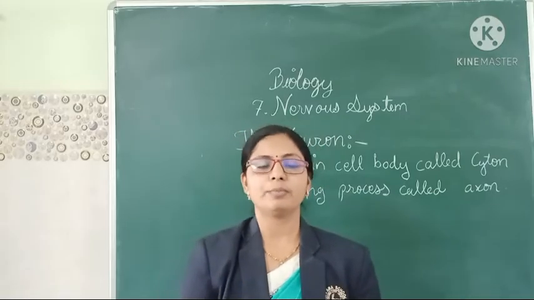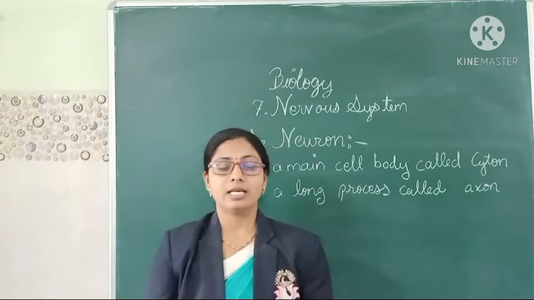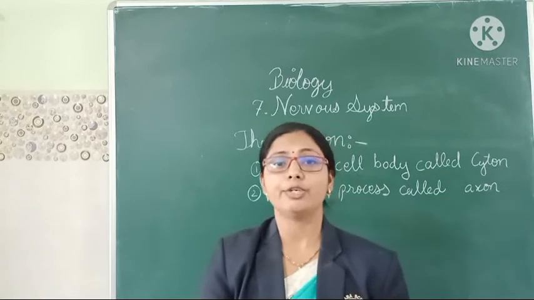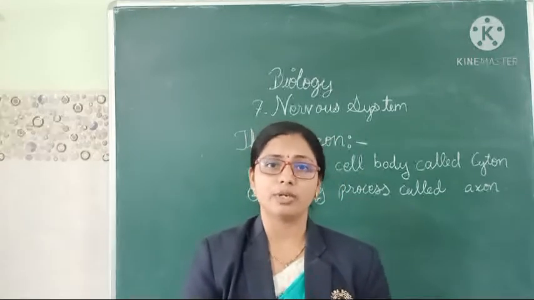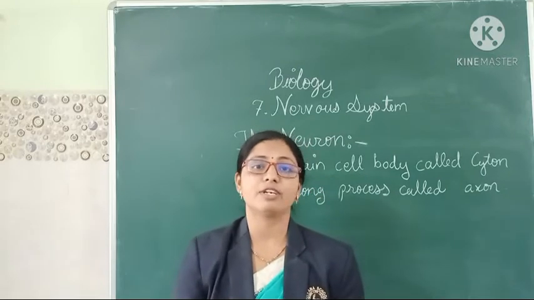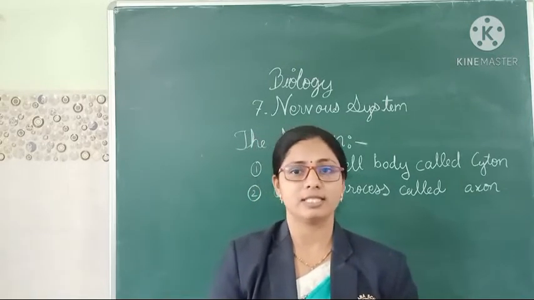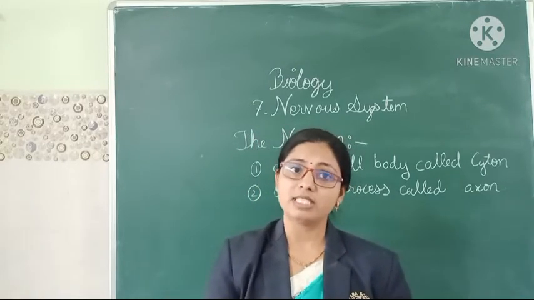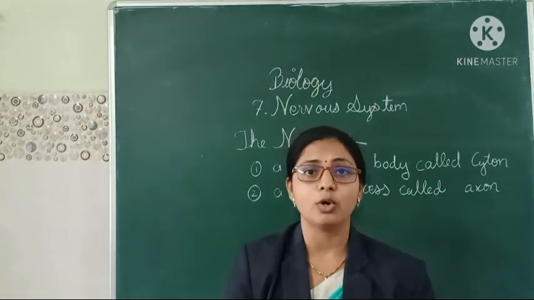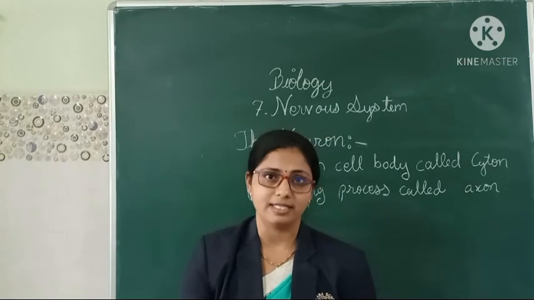Now, the next topic we are going to learn is the neuron. What is a neuron exactly? A neuron is nothing but the structural as well as functional unit of the nervous system. Always keep in mind, the neuron is the structural as well as functional unit of the nervous system.